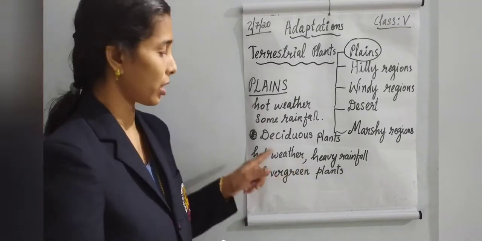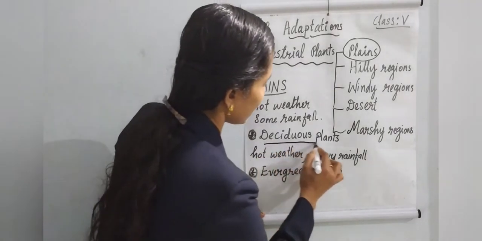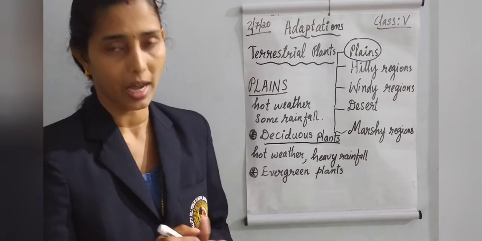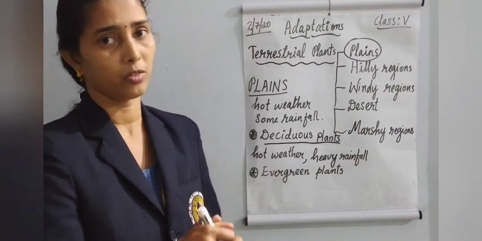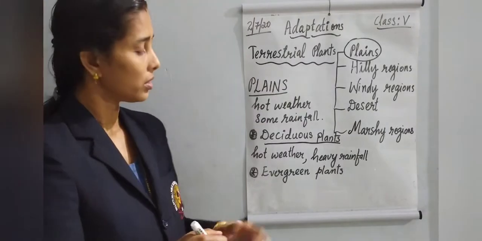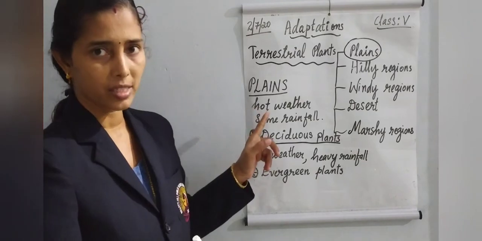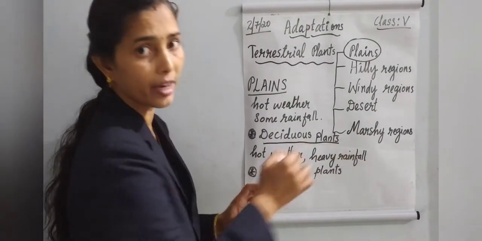Such plants we call deciduous plants. What do we call them? Deciduous plants. What is that? Deciduous plants. Very good.